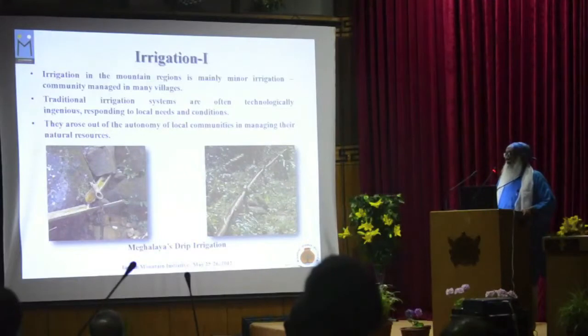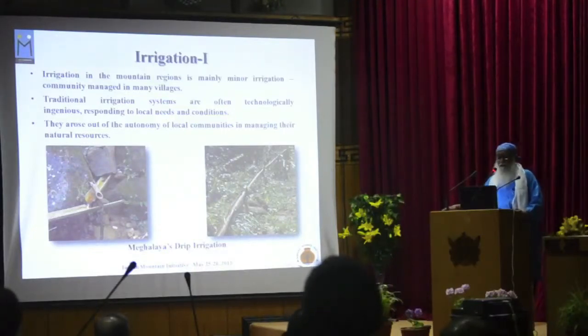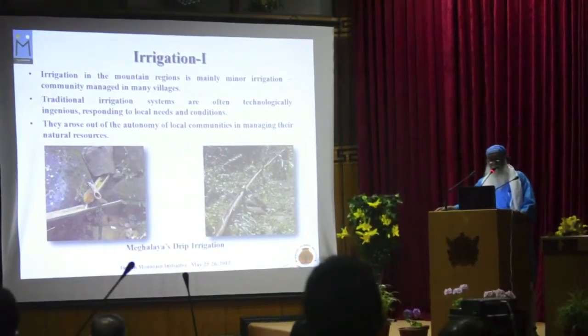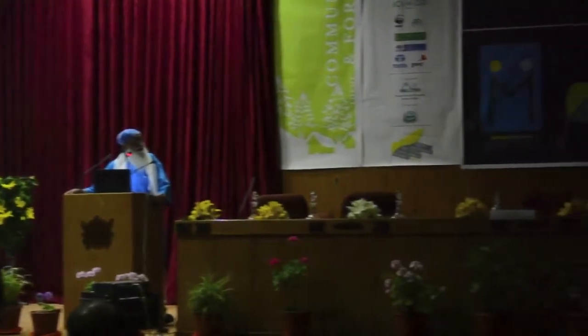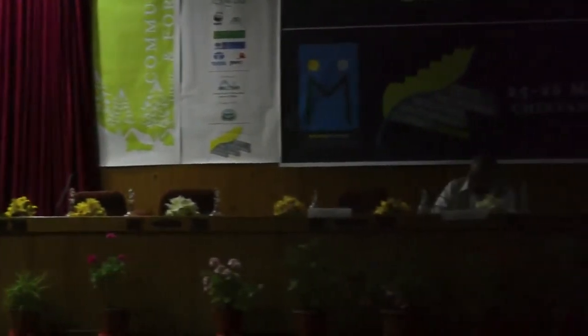When we look at irrigation, mountain irrigation systems are primarily minor irrigation systems. And traditionally, the local communities have evolved very ingenious techniques of irrigation in their areas. And these were possible because of the autonomy over these natural resources.